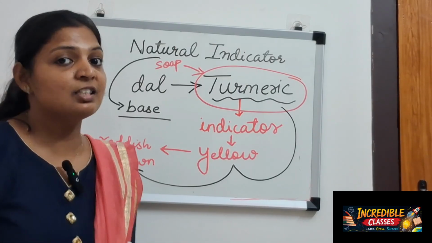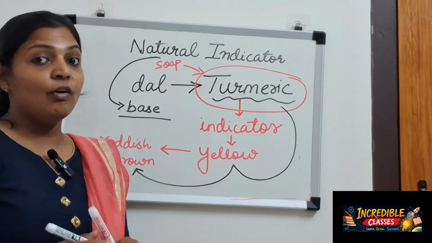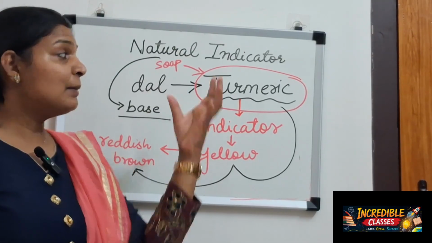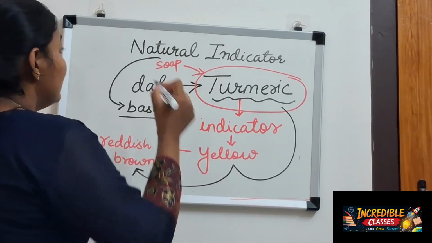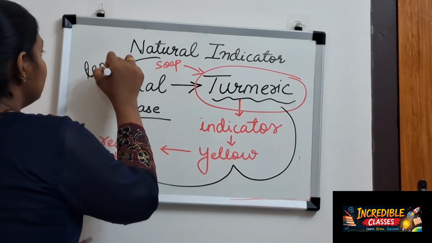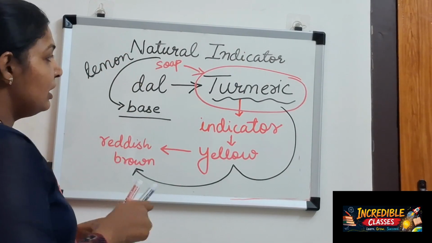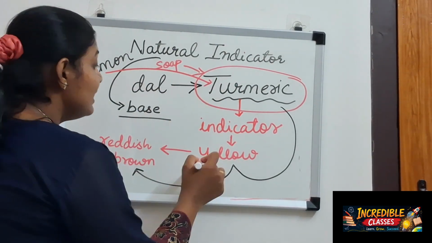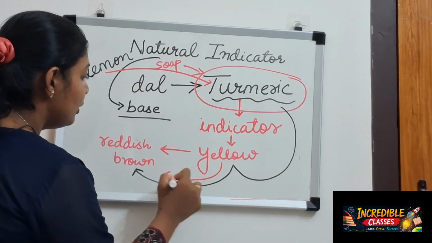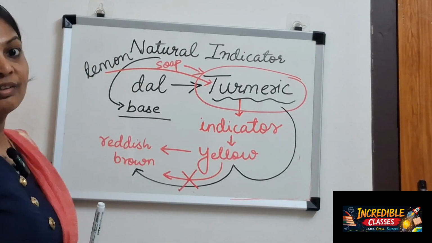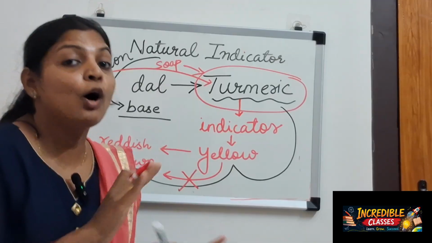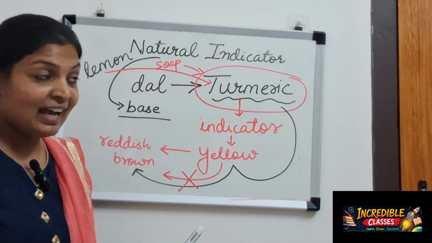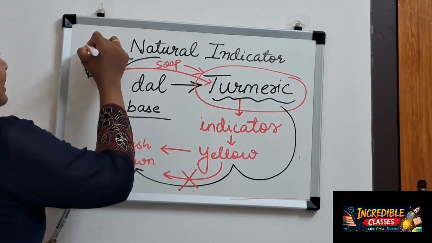But take another situation: instead of soap, he tried some lemon juice. If he had applied some lemon on turmeric, then this yellow color will not change to reddish brown or red color, indicating that lemon is an acid.